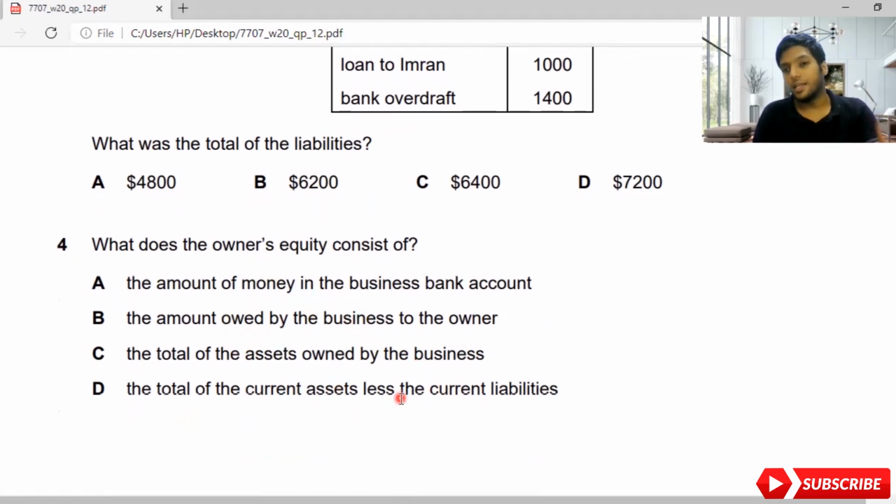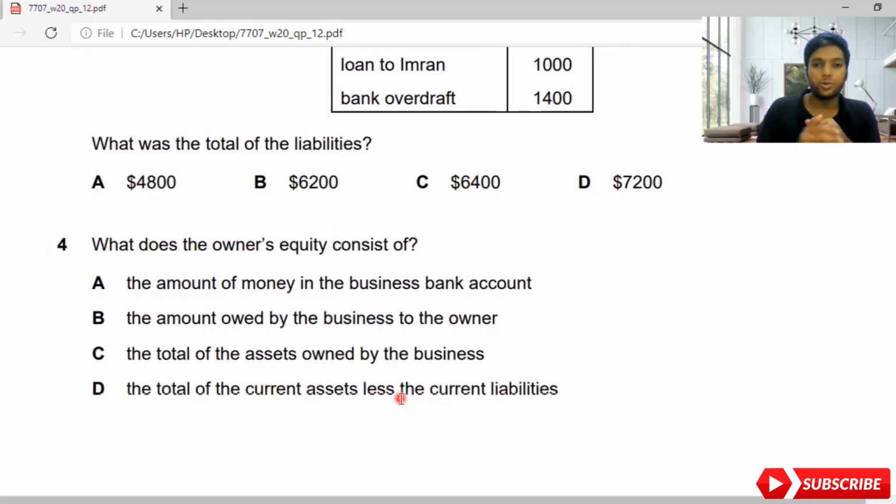Remember guys, answer D is saying current asset minus current liability. That is working capital. We said CA minus CL is working capital. That's the money a business will have even after paying current liabilities. That's not owner's equity. See the total of the assets owned by the business. When the business owns some asset, it can be a current asset or non-current asset. What the business owns is actually not the money which is representing owner's equity.